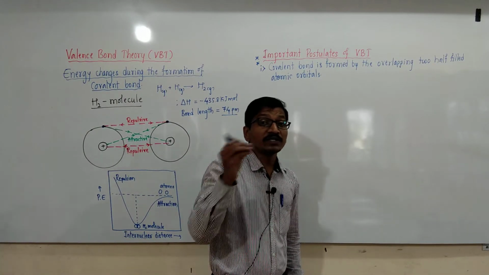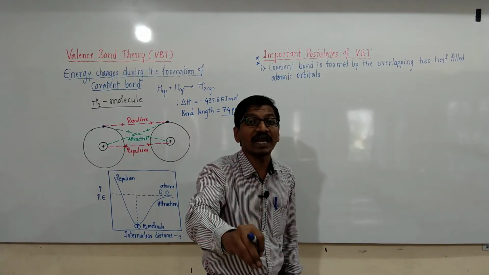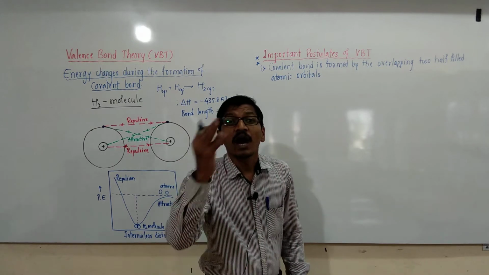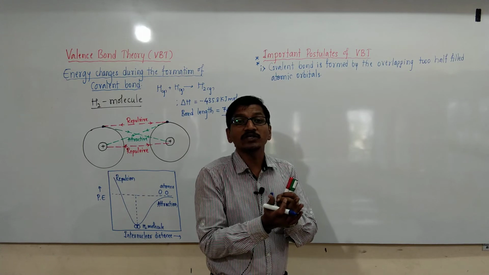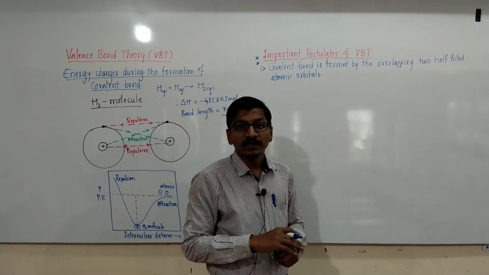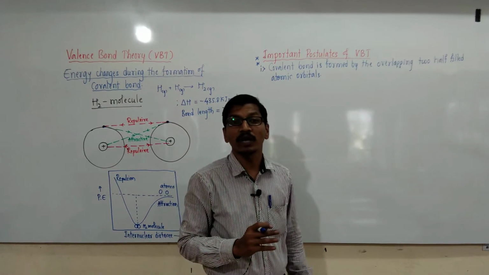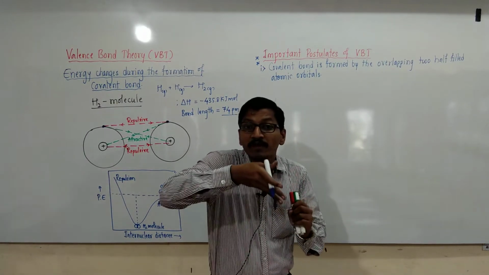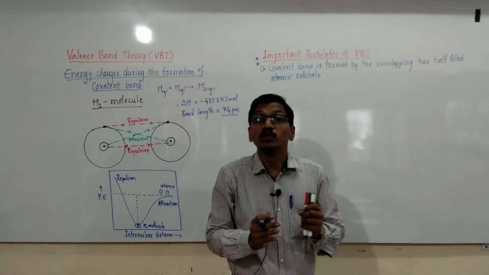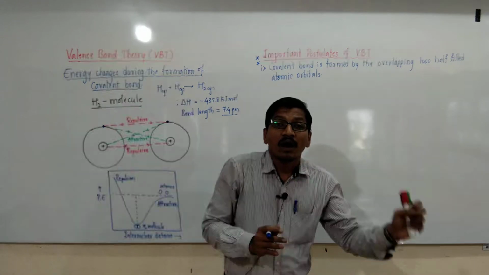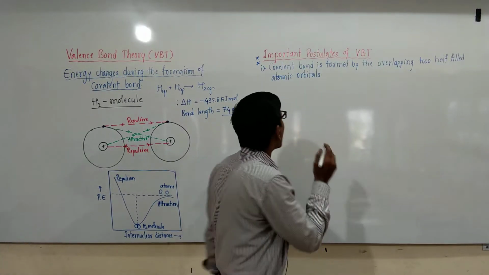Then the resulting covalent bond acquires a pair of electrons with opposite spin. Similar spin of atomic orbitals do not form a covalent bond. Atomic orbitals with the same spin overlap, but covalent bond formation does not happen. For opposite spin, one should be plus half and the other minus half, one upward arrow and the other downward arrow. Those types of half-filled atomic orbitals overlap to form a covalent bond.